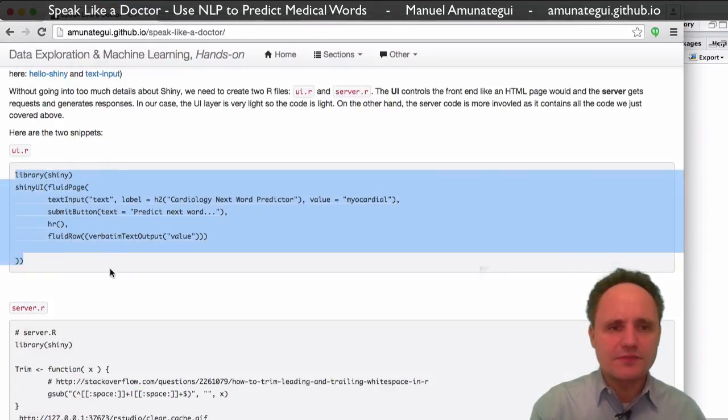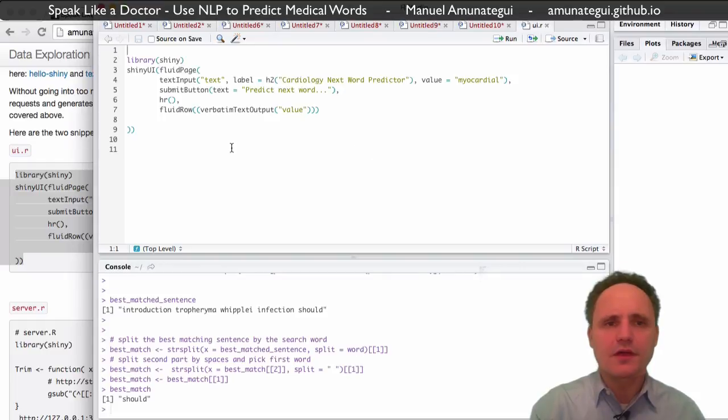So it's basically this code copied here. You need to have this UI.R file and this server.R file in the same folder where we downloaded that CSV with all of our Engrams, right? So put them in the same folder, and that's going to make our lives easier. Shiny is very simple to use.